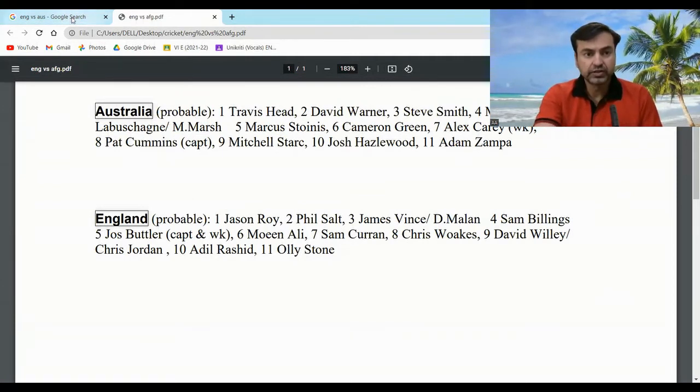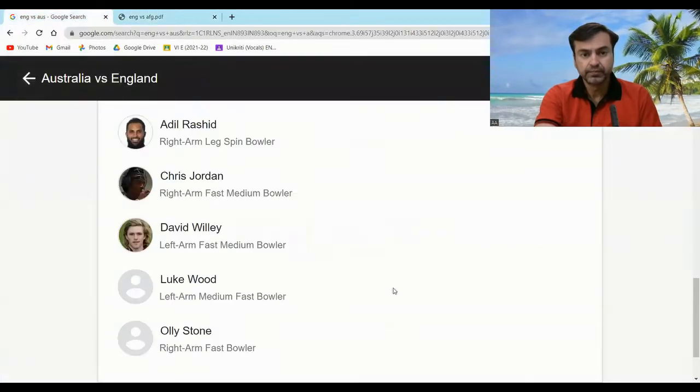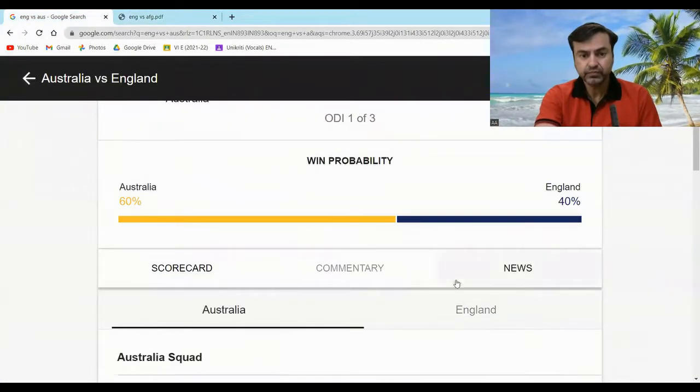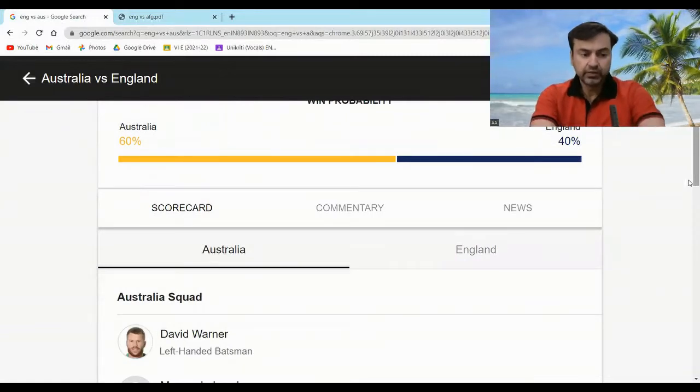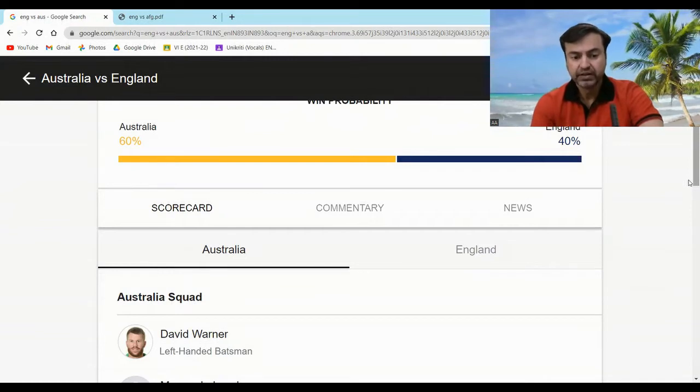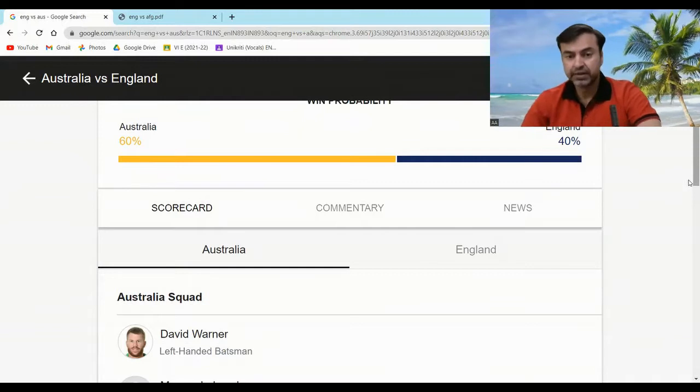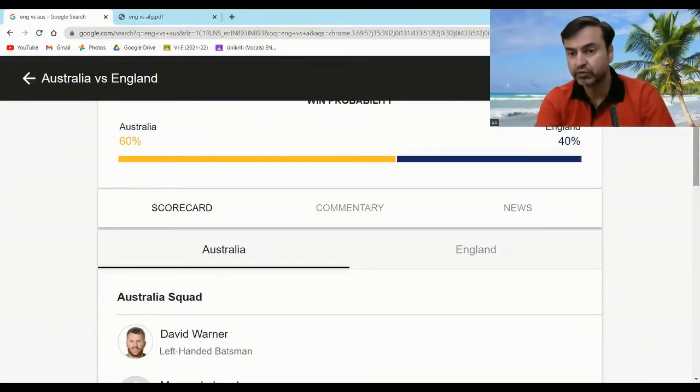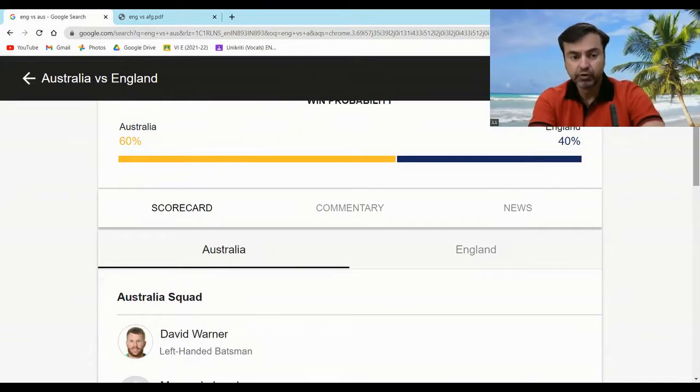Now let's have a look at the squad of the Australian team. Australia will be at almost their full strength, except that Glenn Maxwell won't be there. Otherwise, they will be at their full strength. Their original captain, Aaron Finch, has declared retirement from the ODI format. So they will be playing under a new captain, Pat Cummins. So Australia will be starting sort of a new innings. They would be looking forward to doing their preparations for the 50-over World Cup next year.